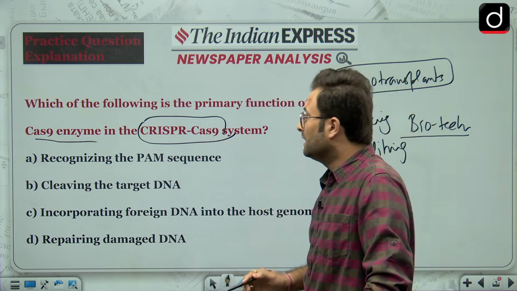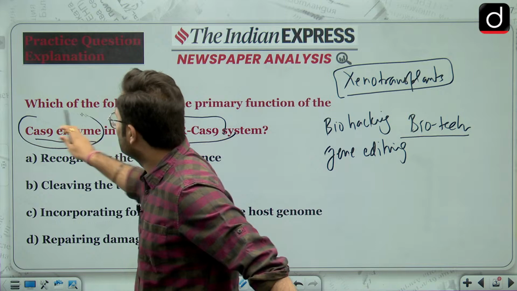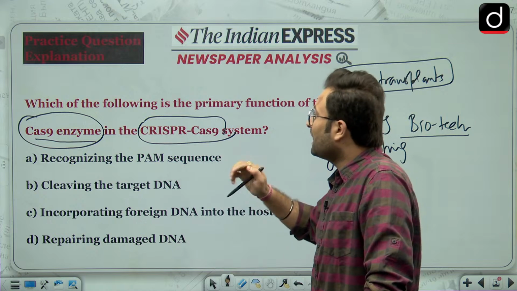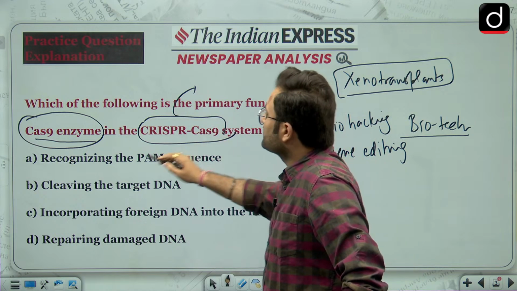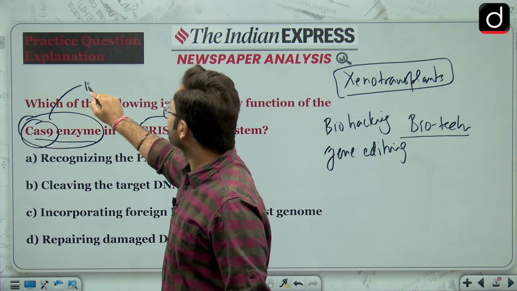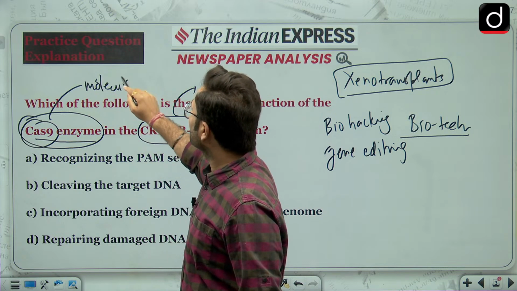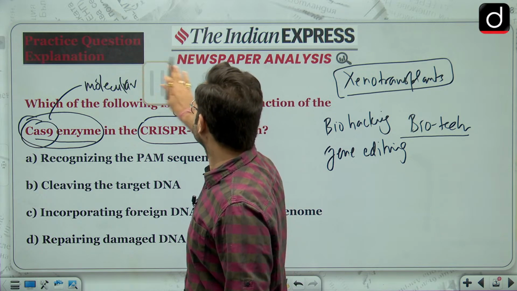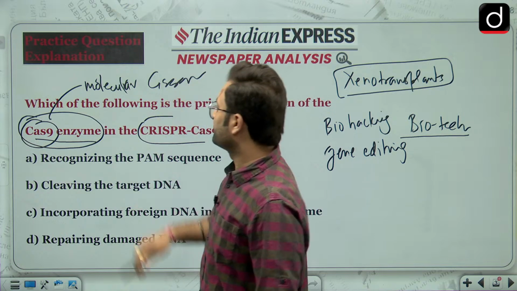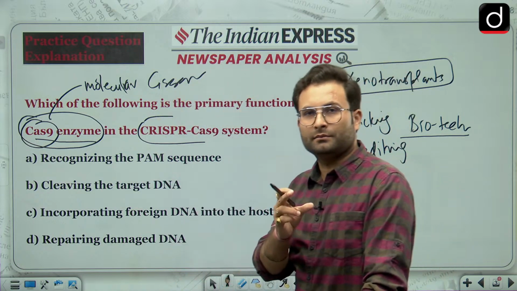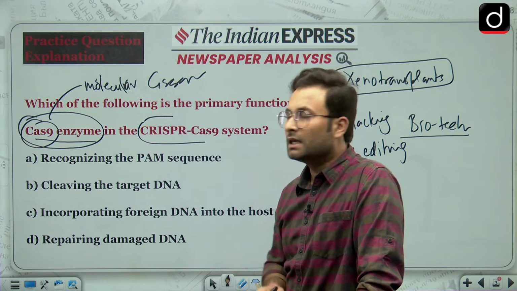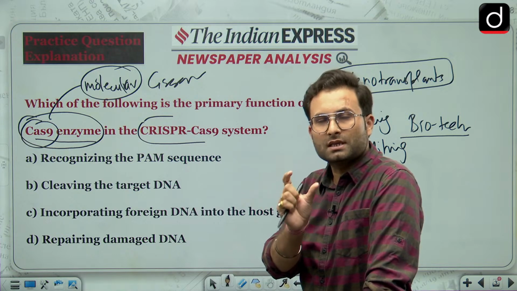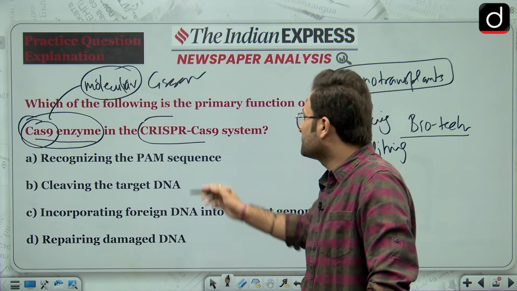Now coming to the question, they are asking what kind of role the Cas9 enzyme plays in the CRISPR-Cas9 system. At the start of yesterday's lecture I told you that Cas9 is a molecular scissor. Scissor means that it will cut something down. Molecular scissor means it somehow will cut a part of a gene that is to be replaced with the system of CRISPR-Cas9.